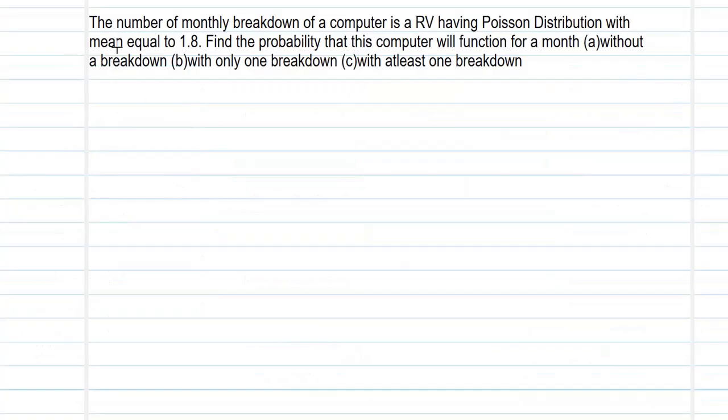The first problem is: the number of monthly breakdowns of a computer is a random variable having Poisson distribution with mean equal to 1.8.